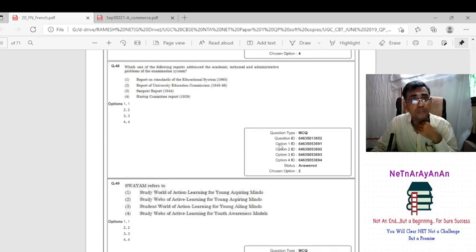Which one of the following reports addresses the academic, technical, and administrative problems in examination system? So academic, technical, and administrative problem. It is not Hartog. It is not Sargent. So there is a fight between University Education Commission and Standard of Education System.